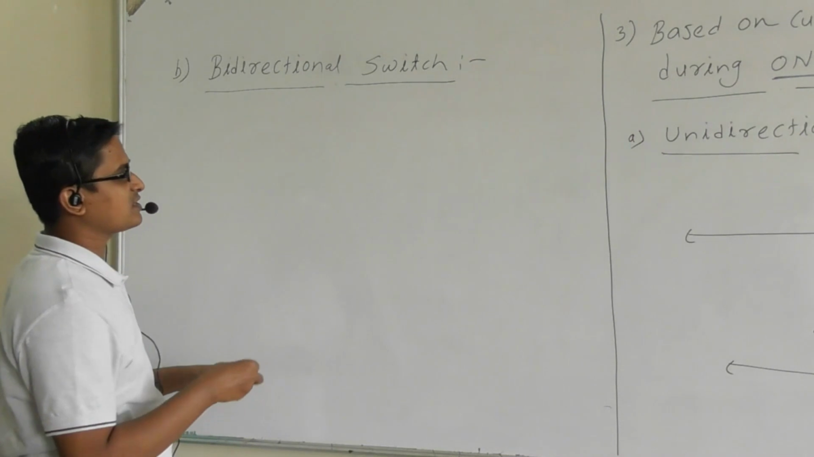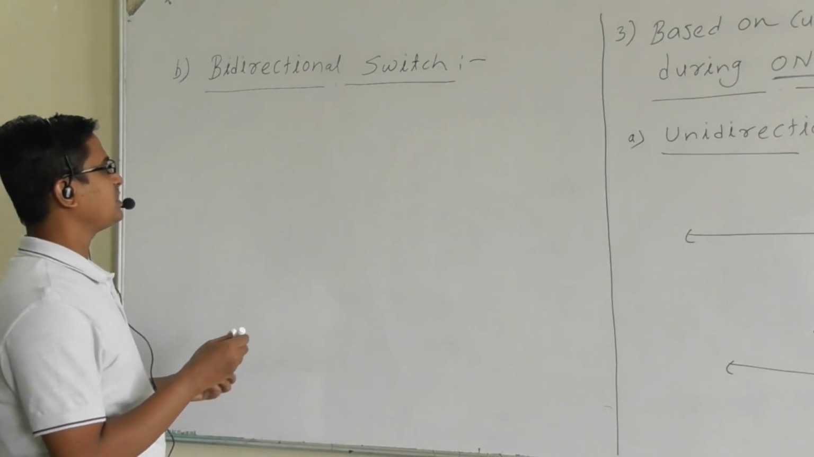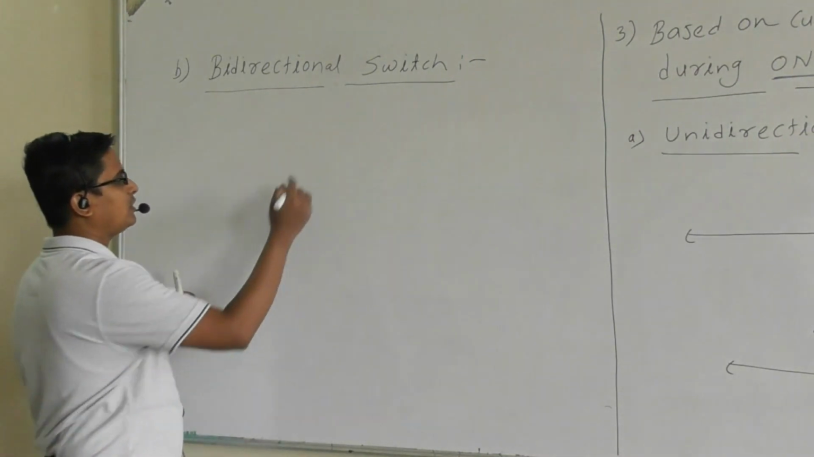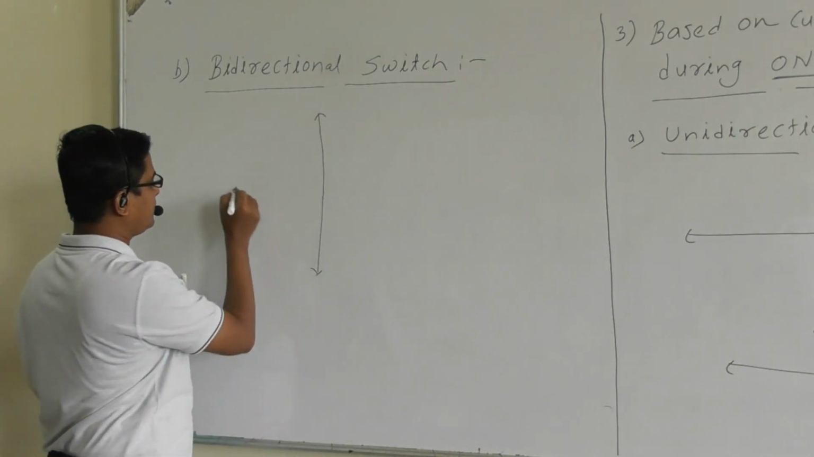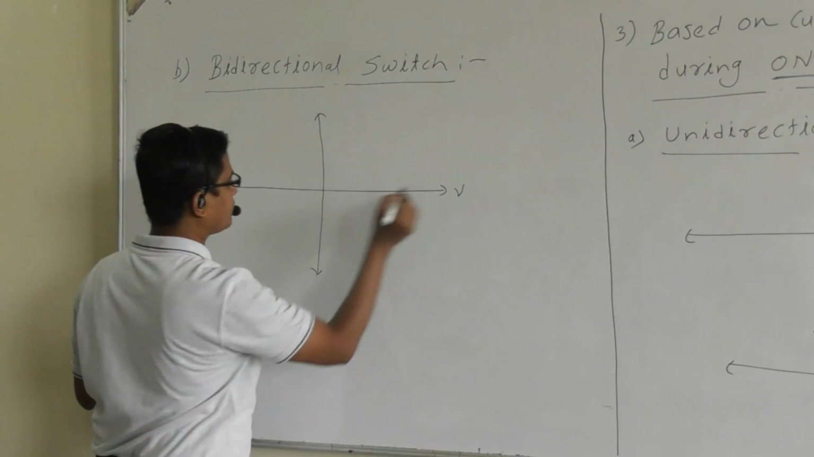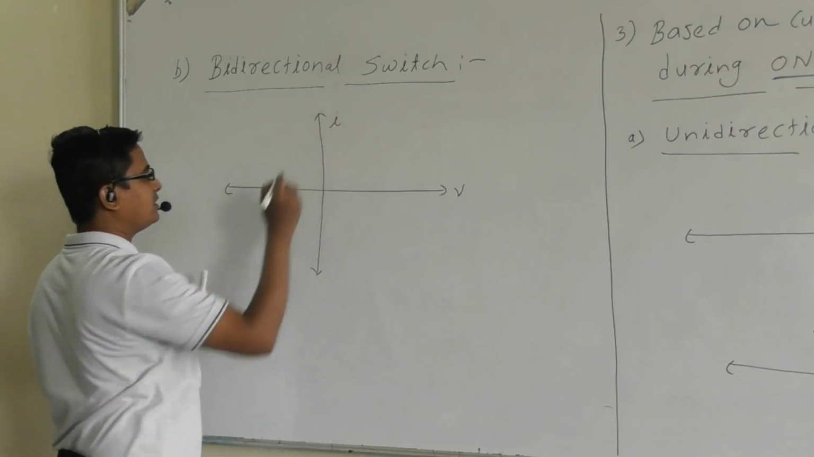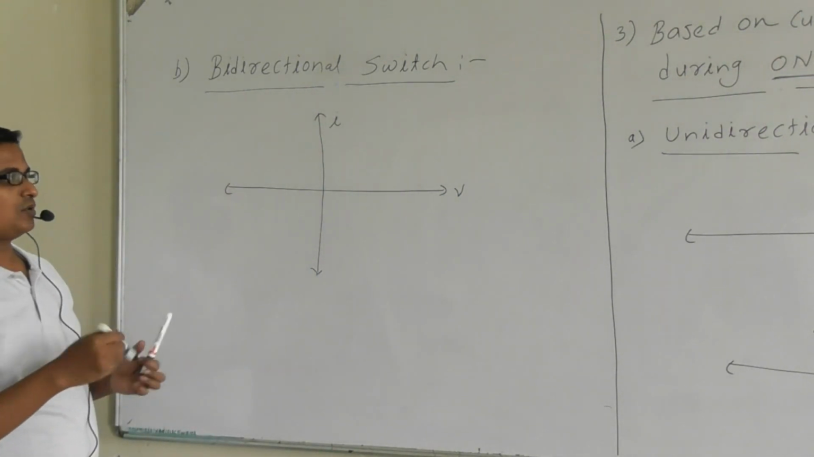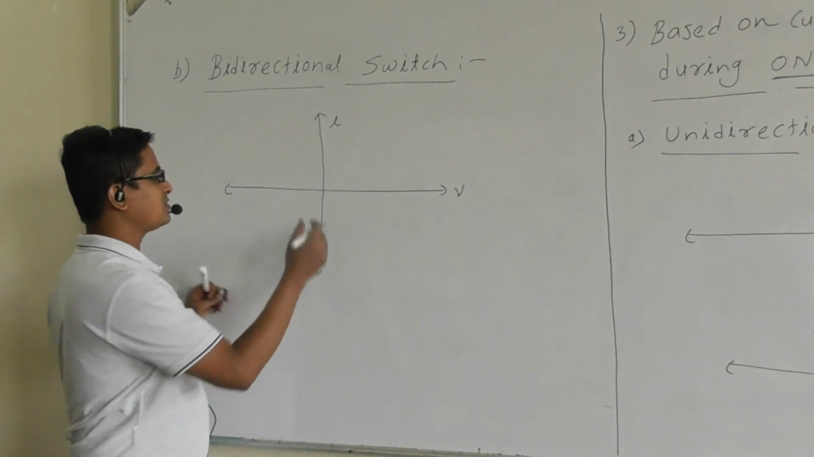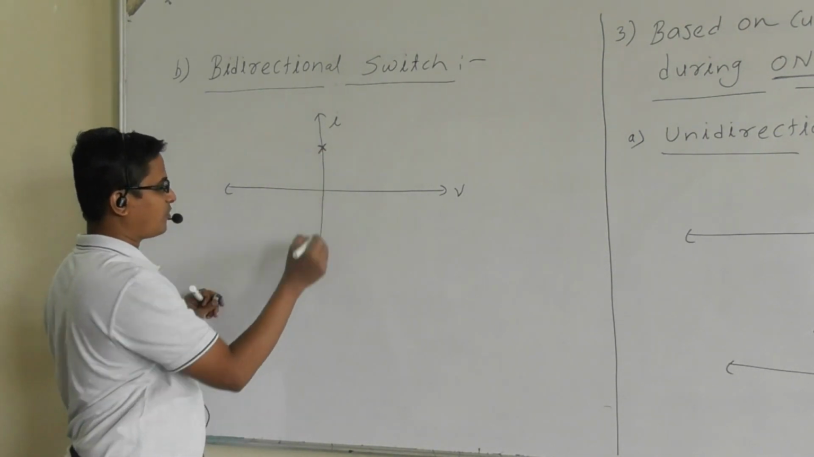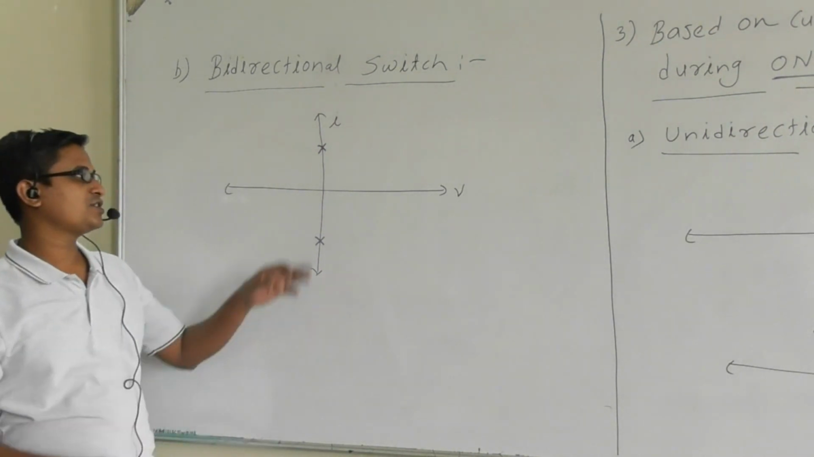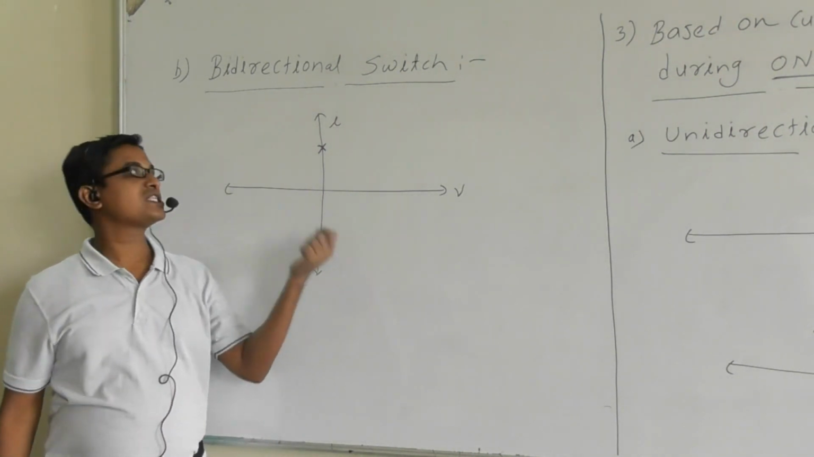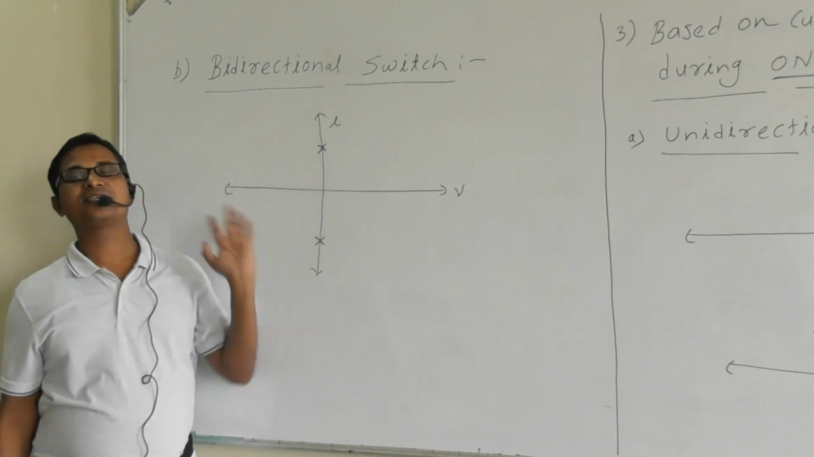So what is the operating state, on state or off state? Yes, it is the on state only. On state means the voltage should be 0, and the current is non-zero. So the current is forward as well as reverse. Then it is known as the bidirectional switch.